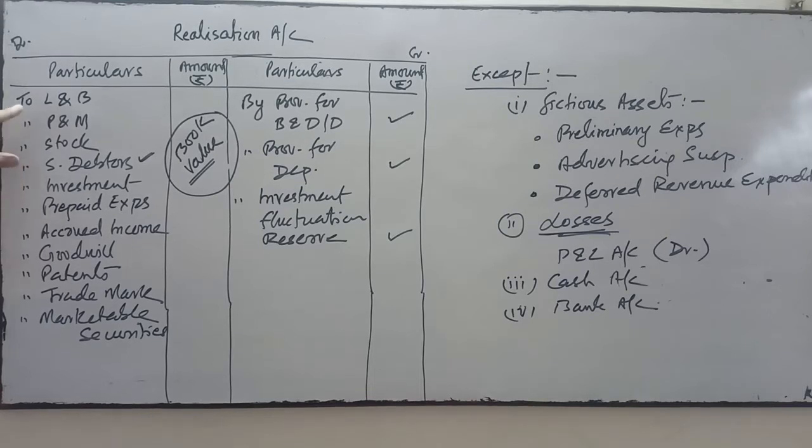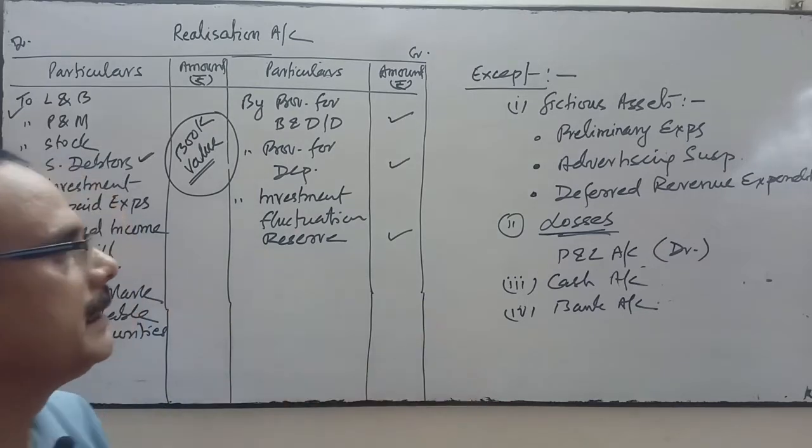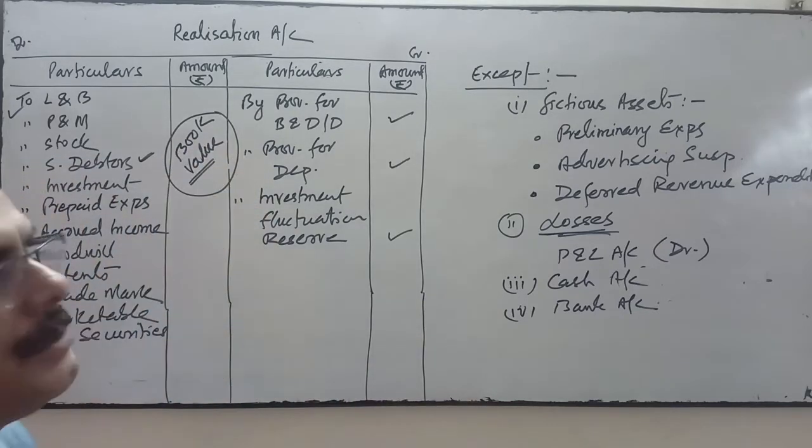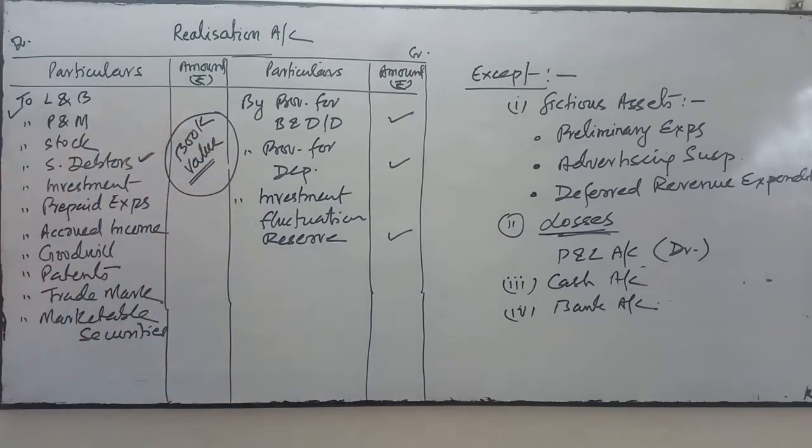And if any assets, like land and building or plant and machinery, have a provision for depreciation account separately opened, then that will be closed by transferring to realization account. So up to this it is clear.